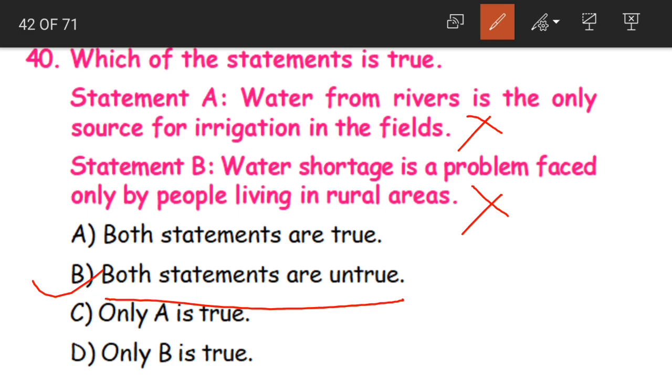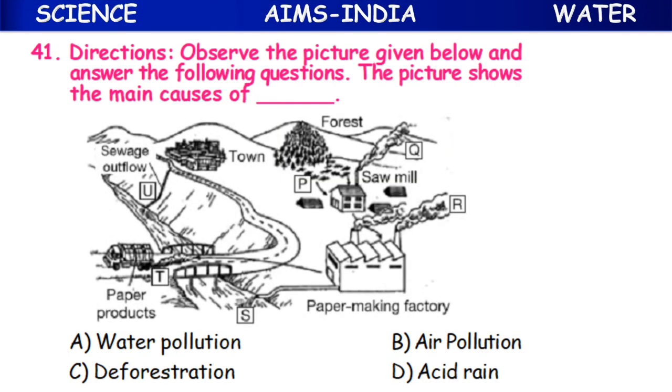Yes, children. Not only the water from rivers, even rainwater is also used, and reservoirs are also used for irrigation in the fields. And even water shortage is a problem faced by everybody, not only in rural areas, everyone. So that is why both statements are untrue. Okay, children, clear?